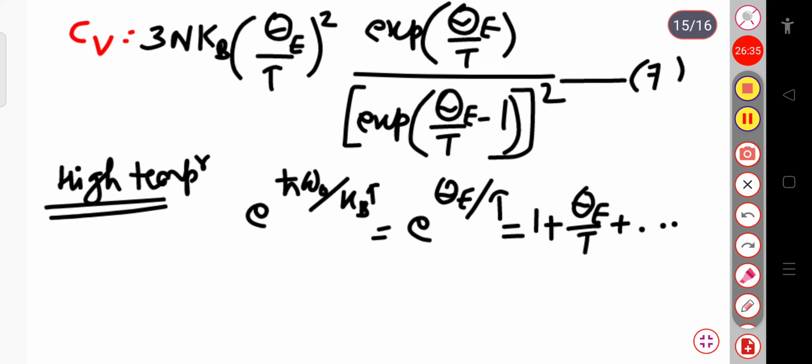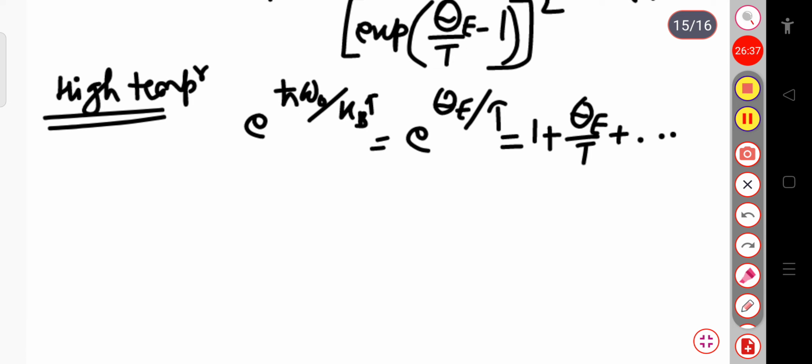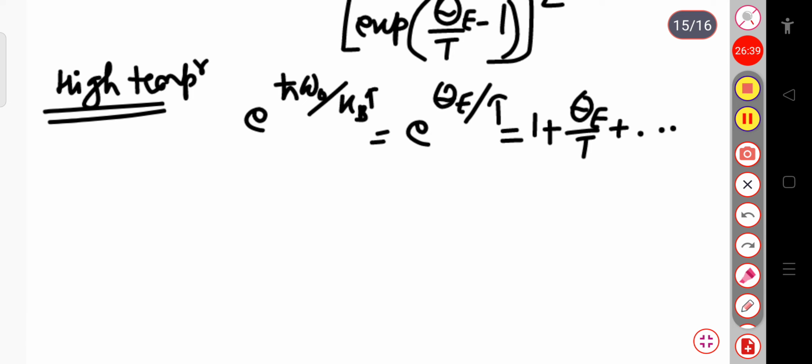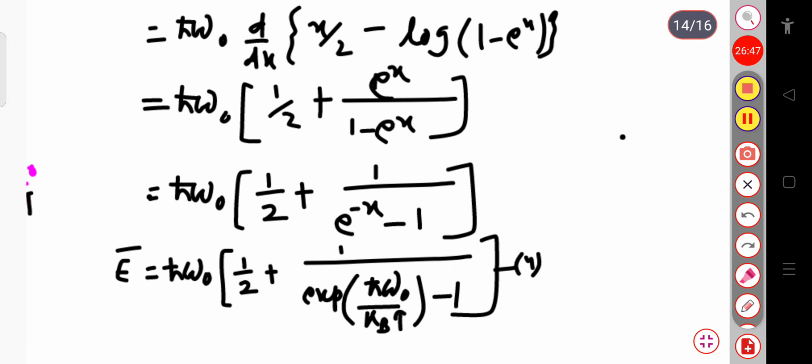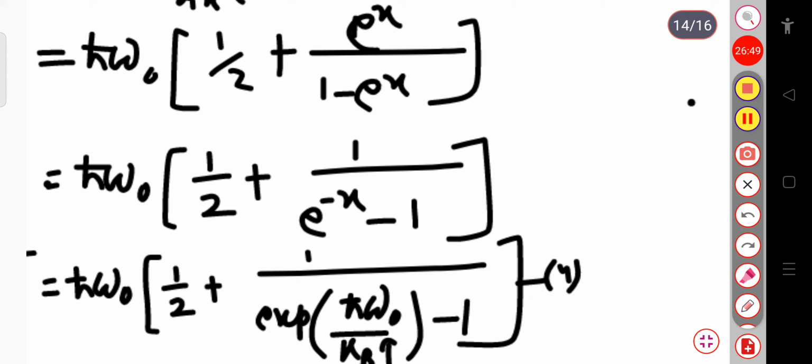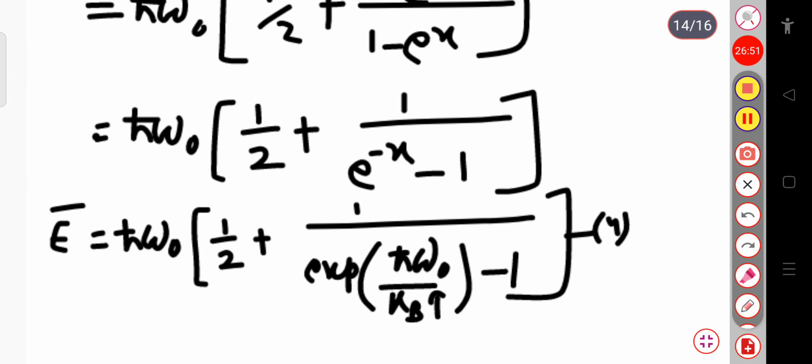Now if I neglect the higher terms, we can write the average energy equal to ħω₀. If you remember, this is your average energy relation in equation 4: average energy equals ħω₀ into 1 by 2 plus 1 by (exponential ħω₀ by kT minus 1). In place of this exponential I can write exponential Θ by T.